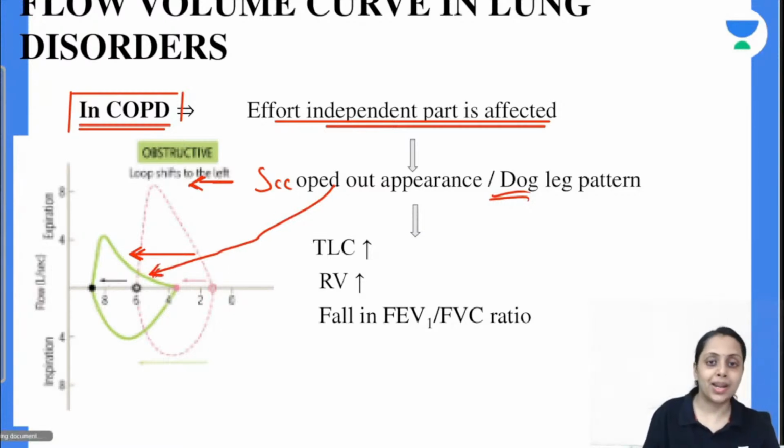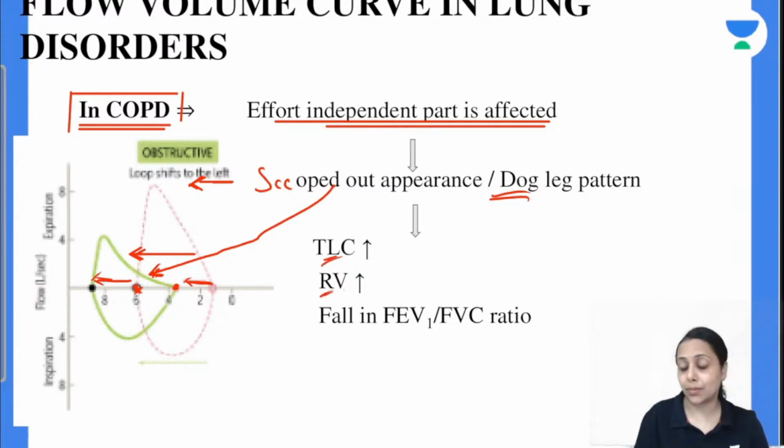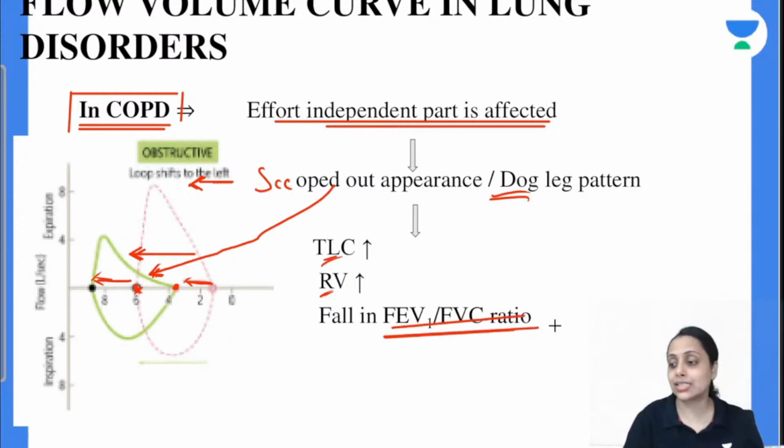Let's see. So loop हमारा left shift हो गया. So what happened? The total lung capacity. This point corresponds to total lung. This total lung capacity includes. This point corresponds to residual volume. So residual volume increases, total lung capacity increases, and we already discussed this Tiffeneau index decreases in this COPD. So क्या होगा, COPD में क्या होगा, हमारा compliance increase होगा, effort independent part affect होगा, loop shifted toward left होगा, dog leg pattern होगा, total lung capacity increases, residual volume increases, and the Tiffeneau index decreases. Is this clear with everybody?